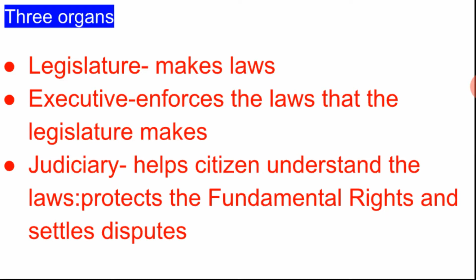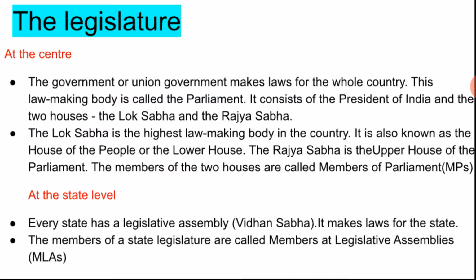Now legislature at the center. What is the work of legislature at the center? The central government or the union government makes laws for the whole country. We know that central government works for the whole country. Central government is also known as the union government, and they make laws for our whole country. This law making body is called the parliament.